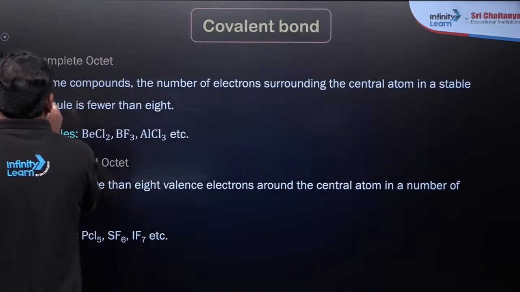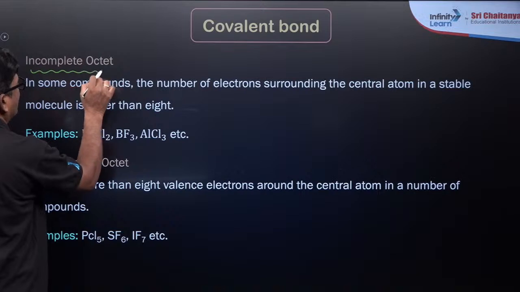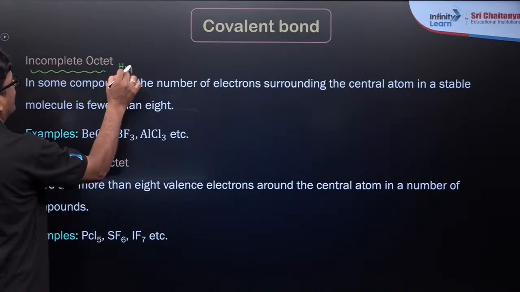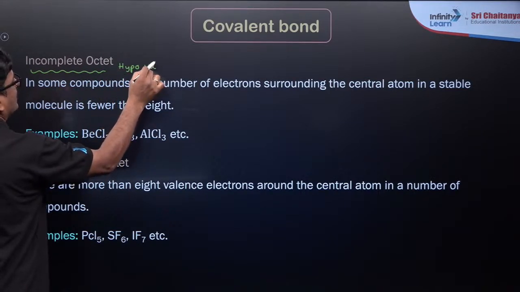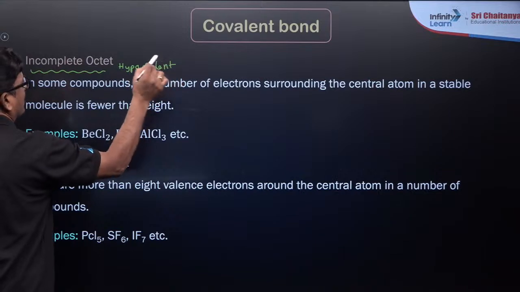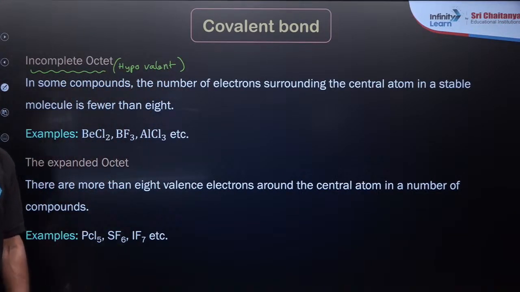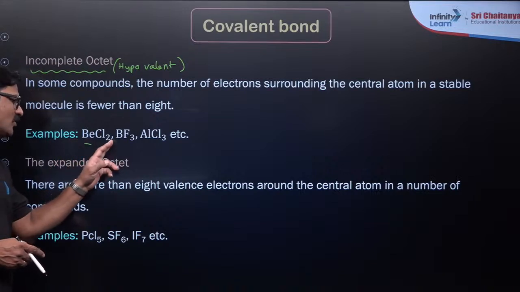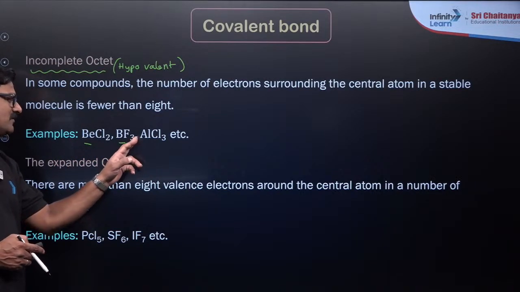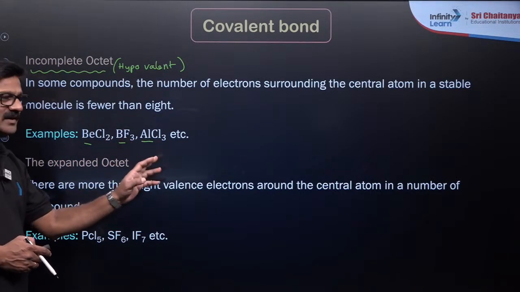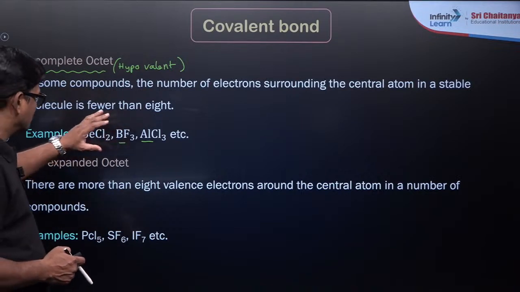So that is incomplete octet, or hypovalent or hypo-octet compounds. In these, you can say electron deficient compounds: beryllium chloride, BF3, boron trifluoride, BCl3 and AlCl3 will come.